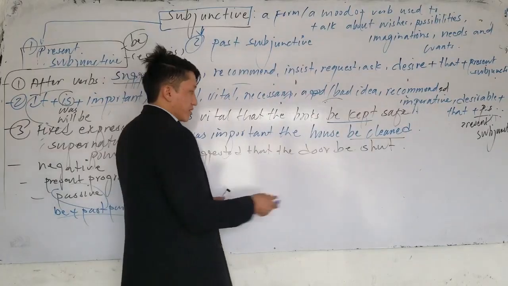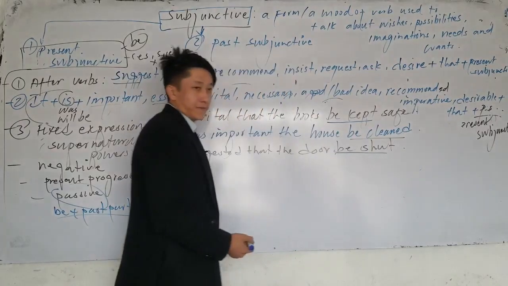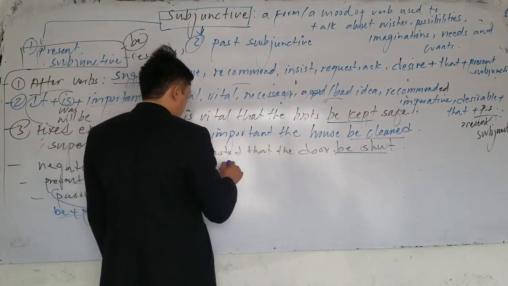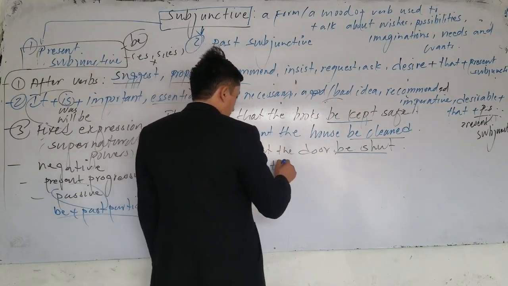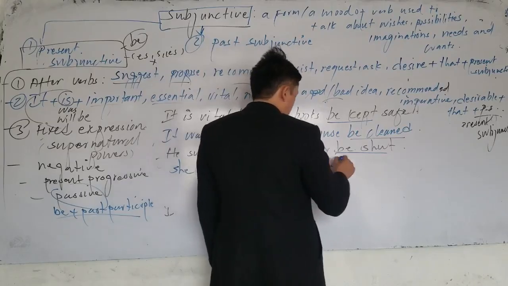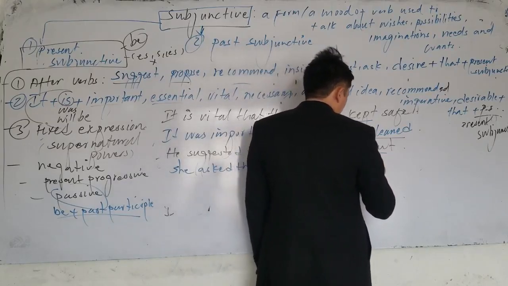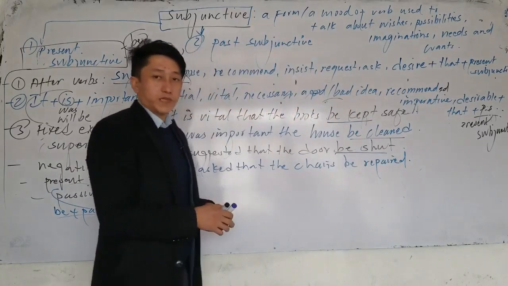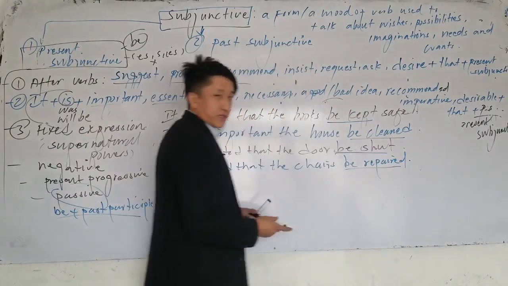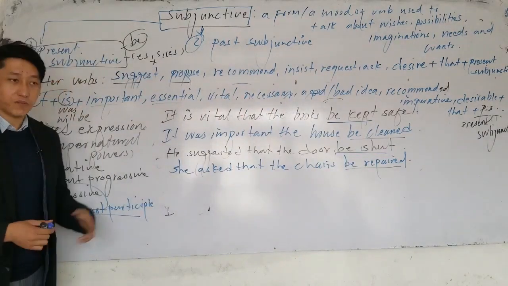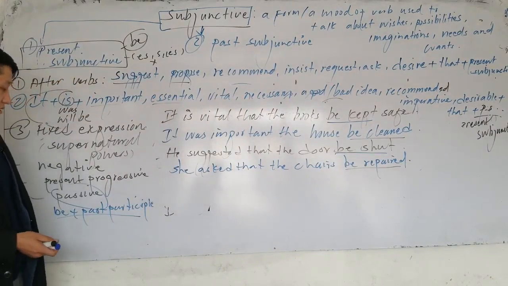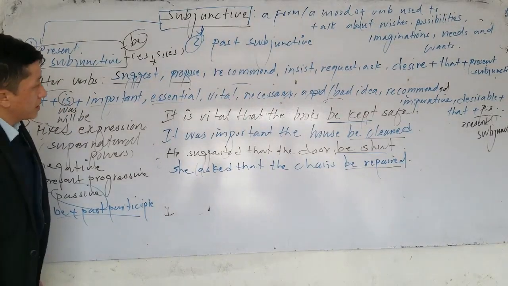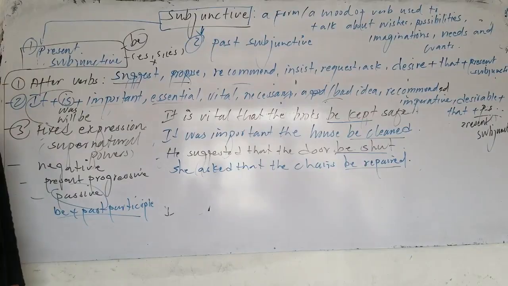Now here, which one is subjunctive here? The door be shut. She asked that the chairs be what? Be repaired. Which one is subjunctive here? The chairs be repaired. Now what subjunctive is that? That is the passive form of present subjunctive. So we are almost done. We are done with present subjunctive. Let's go and talk about past subjunctive.